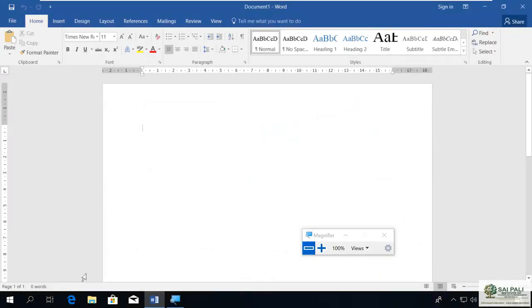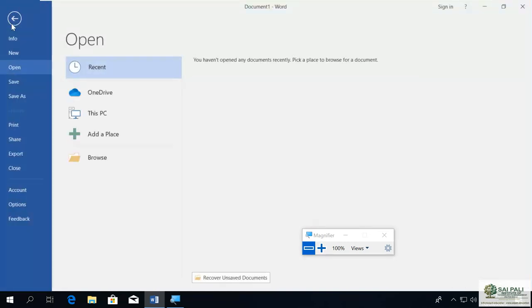Let's say I want to do that. Now our document does not contain anything. So what I'm going to do, I will open some document which contains some data. So I want to open something. I'll go to File and I will go for Open.